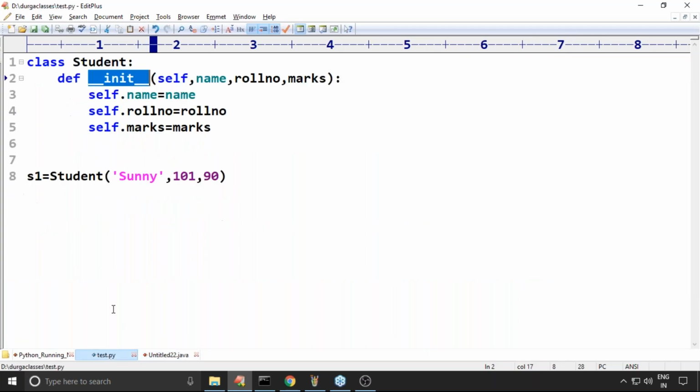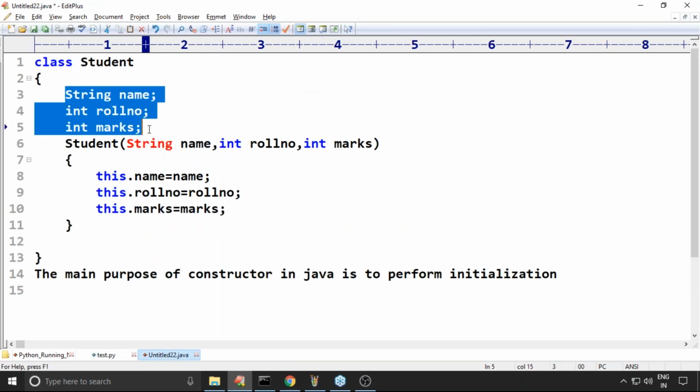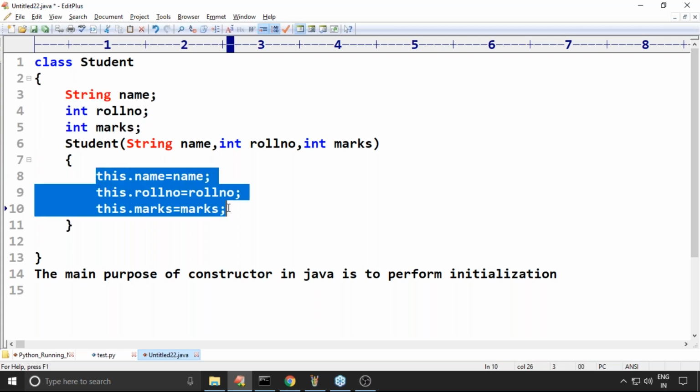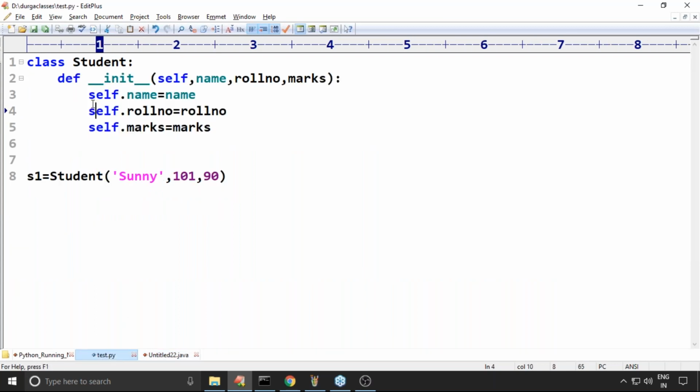But in Python, where we declare the variables, we should declare the variable inside the constructor only. This is the declaration and this is the initialization. Both things we have to do here only. Remember that, observe the difference. In Java, variables we have to declare somewhere, and within the constructor we perform initialization. Suppose here I didn't declare marks, but here I'm using this.marks. Immediately the compiler is going to complain: you are using this.marks, where is the marks variable? But in Python, here only we can declare, and here only we can perform initialization.